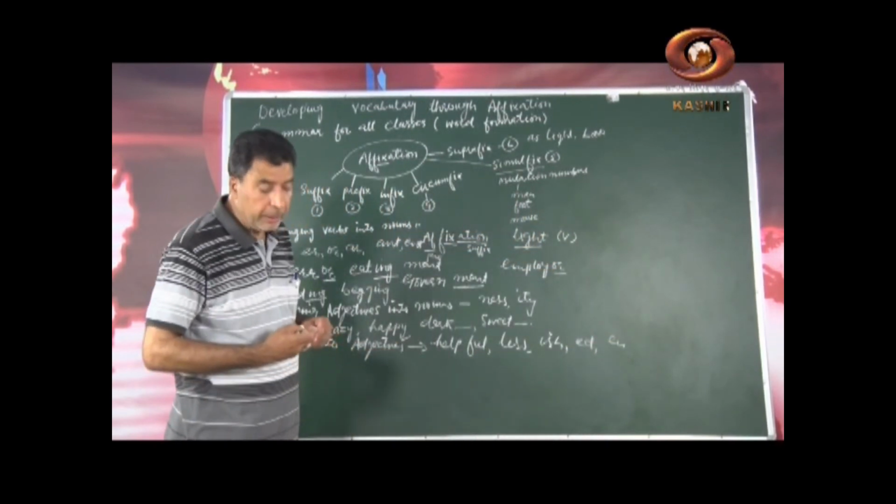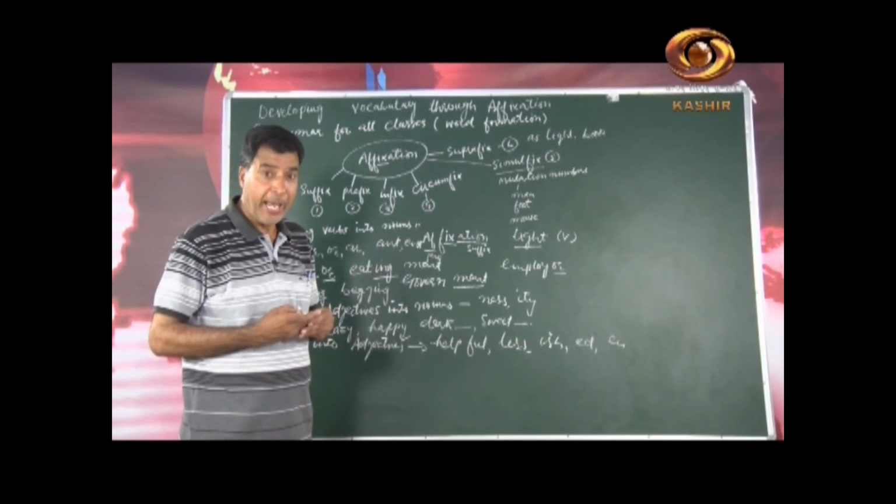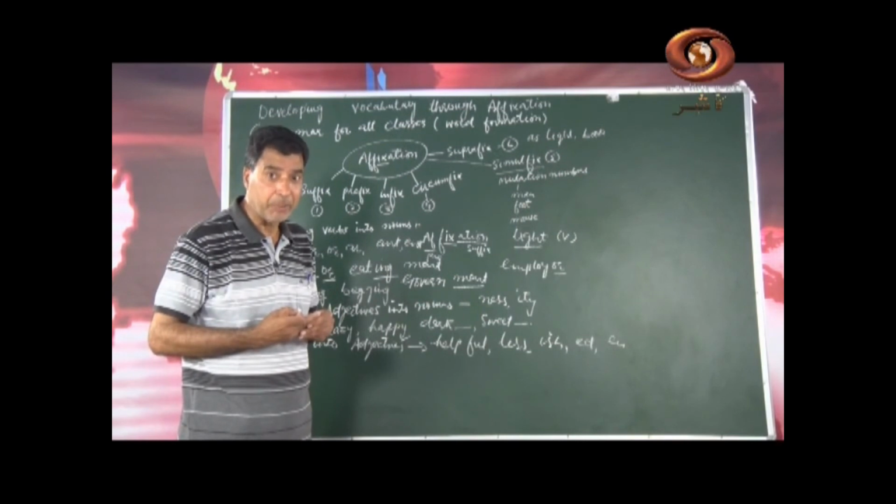For example, talent, talented, talented as adjective, not as verb.